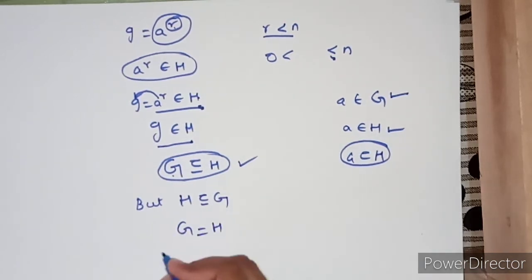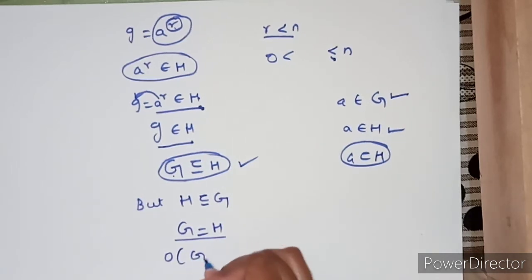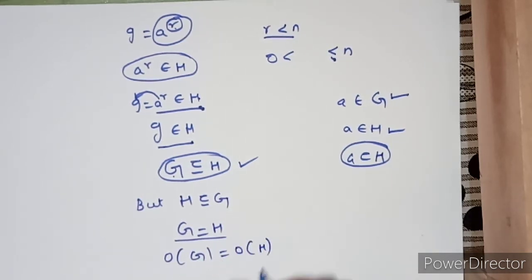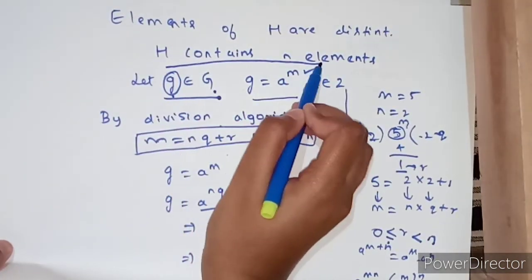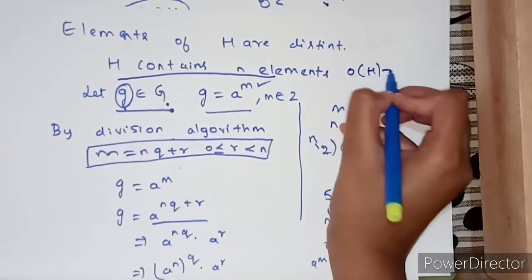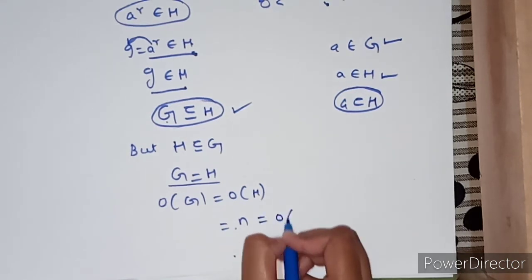Now, if G is equals to H, that means order of G is equals to order of H. But now I have told you that H contains how many elements? n elements, right? That means order of H is n, right? So if order of H is n and order of H is equals to order of G, that means order of G is also n.